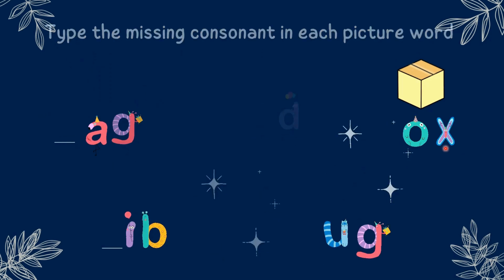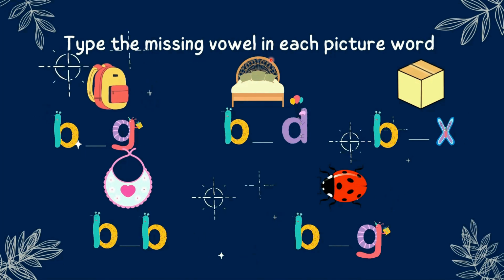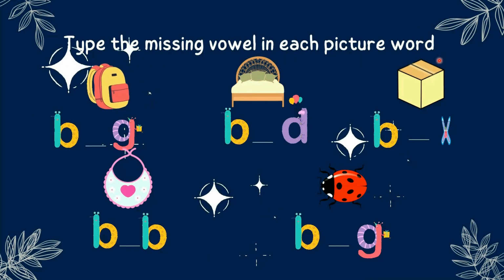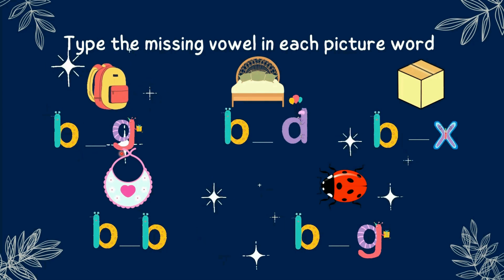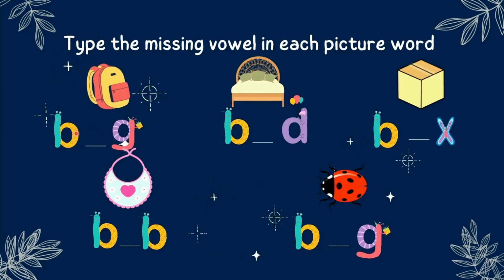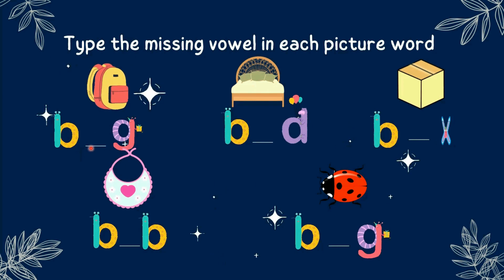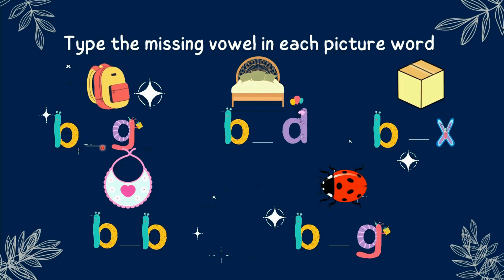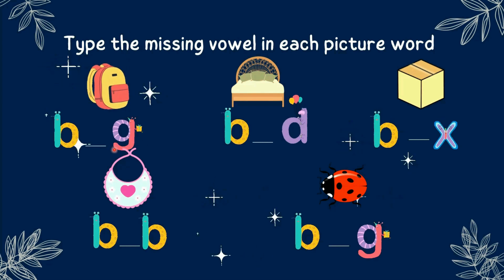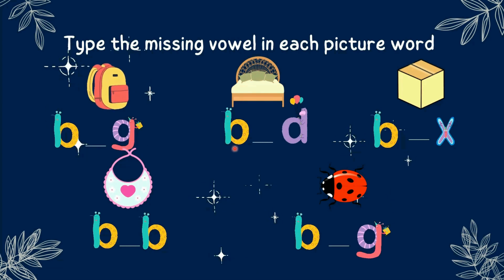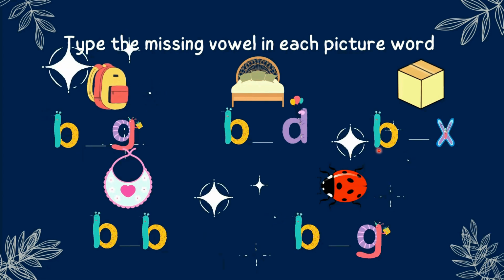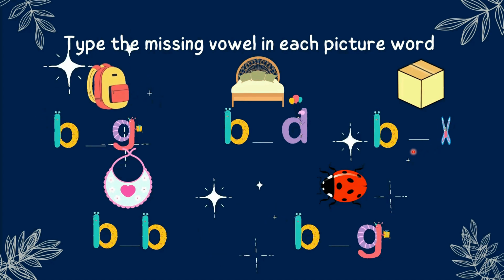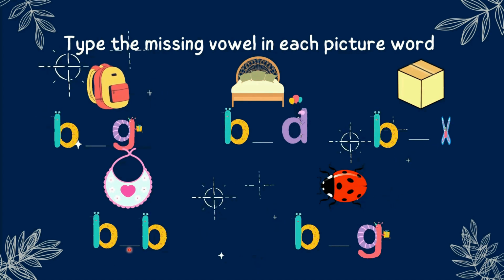Ox, box. Type the missing vowel in each picture word. G. The missing vowel is letter A and it sounds A. Now it's your turn to type. Bed. Ox, box. Bib.